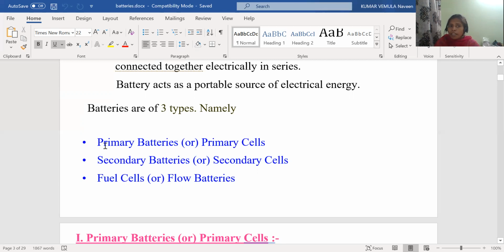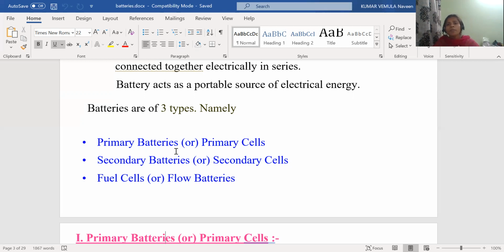What about the primary battery? Primary battery is also called non-rechargeable. That means we can't recharge the primary batteries. For example, our wrist watch batteries and remote control batteries. Many toys have batteries, and torchlight batteries too. Yes, all these batteries are non-rechargeable batteries.